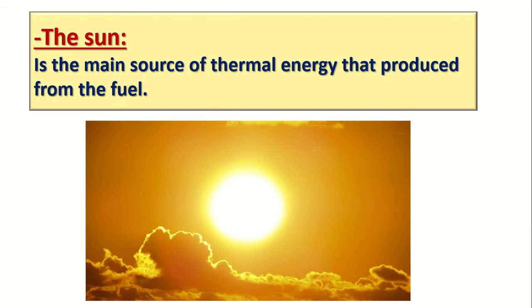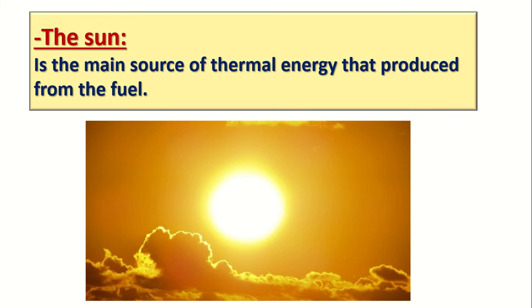Okay. The sun is the main source of thermal energy produced from the fuel. Fuel has chemical energy, and where is this chemical energy coming from? It's coming from the sun.